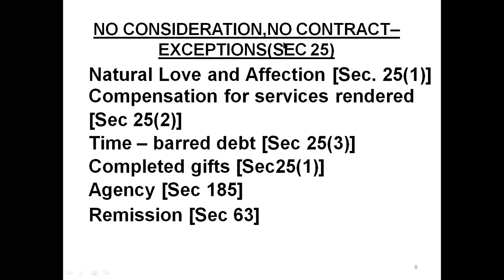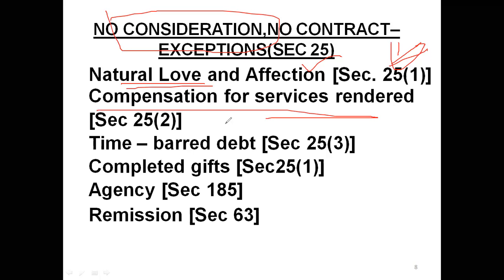See, out of natural love and affection, if any contract is agreed between two parties, that is an exception. See, if a father promises to pay his son or daughter a certain amount of money out of natural love, actually he did not receive anything from his son or daughter, as the case may be. So in that case, the son or daughter may file a case against the father, even though there is no consideration for the father. Please remember. Compensation for services rendered. See, in case of certain services, compensation will be paid. Okay. So even though there is no consideration, the other party has to pay for the services.